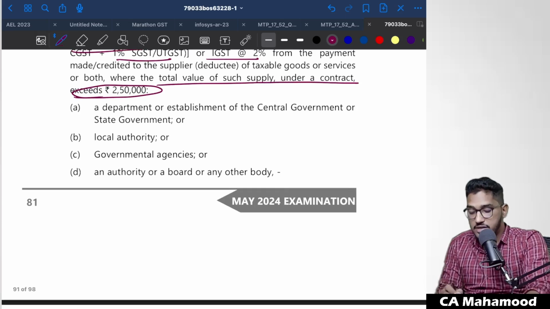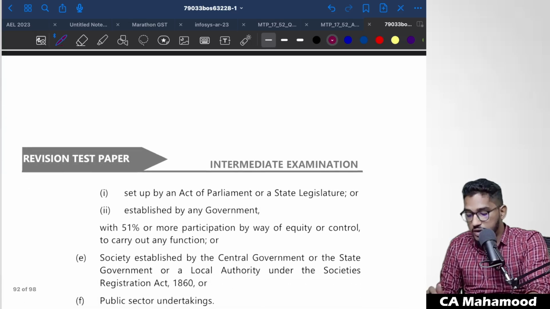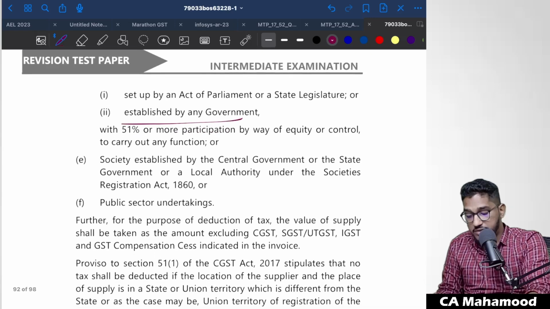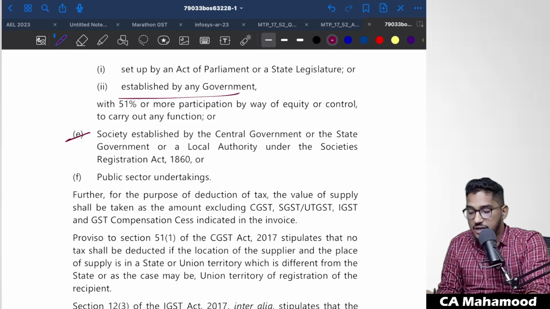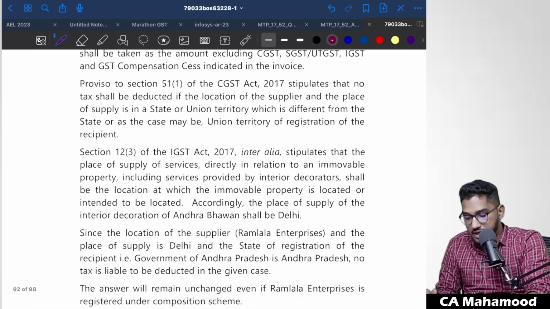So who are those specified recipients? A department or establishment of the central government or state government, or a local authority, government agency, or an authority or board or any other body set up by an act of parliament or state legislature or established by any government with 51% or more participation by way of equity or control, or any society which is registered under the Societies Registration Act which is established by central government or state government, and public sector undertakings also.